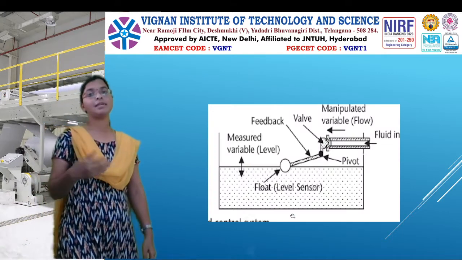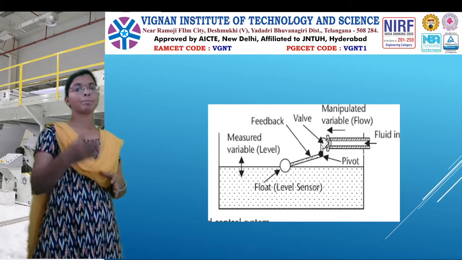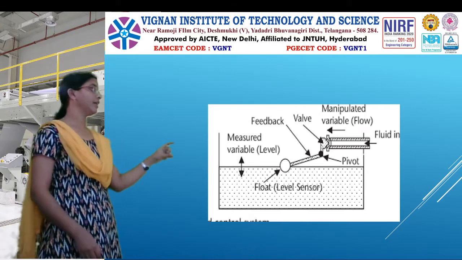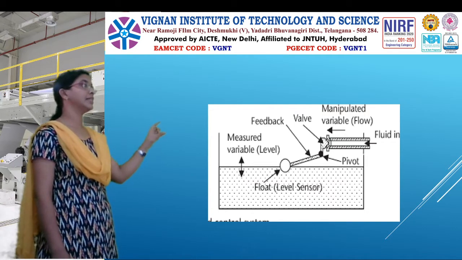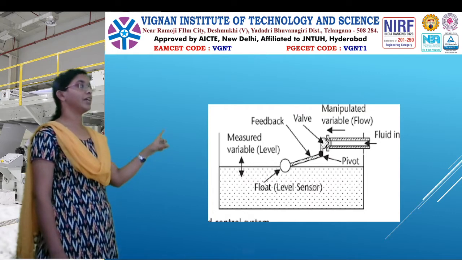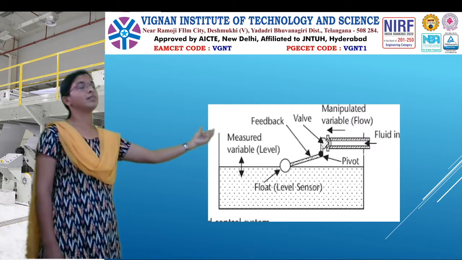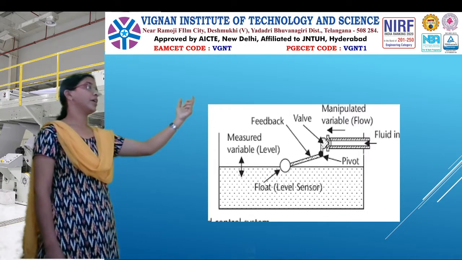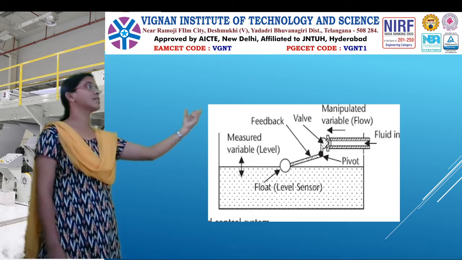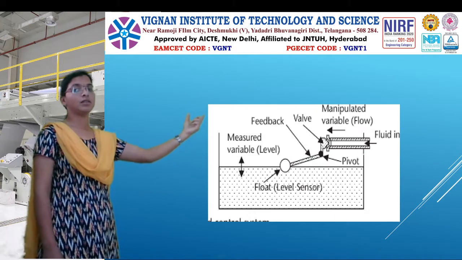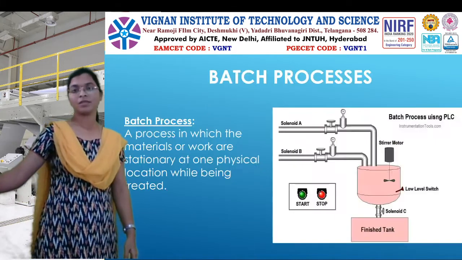Here is the same example, but here I mention the different variables. The first one is a measured variable, where we can indicate two arrows, up and down. The level of the tank is the control variable here, and by varying the inlet valve, which we are showing here, I am going to control the level of the tank. So this is called the manipulated variable. Other than those two are called load variables.